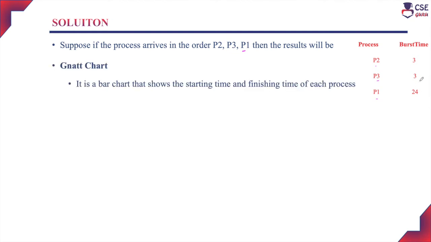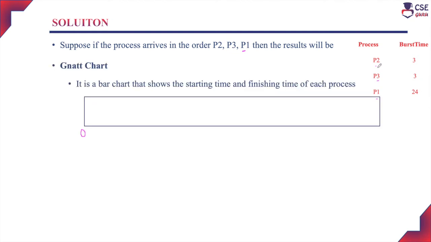So first we will construct the Gantt chart. Now the process P2 is the first job in the job queue, so process P2 will be assigned to the CPU first. P2 executes with the CPU only for 3 milliseconds. Next job in the job queue is P3, so P3 is assigned to the CPU next. P3 will take 3 milliseconds to execute with the CPU. So totally, it is 6 milliseconds.